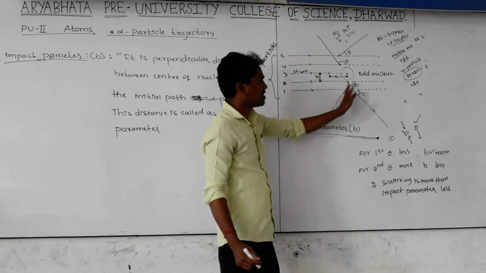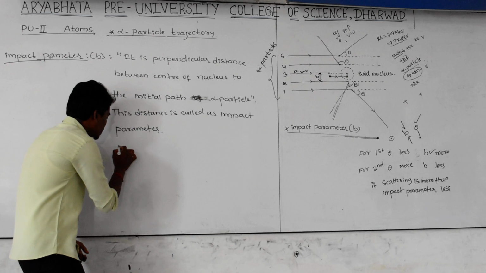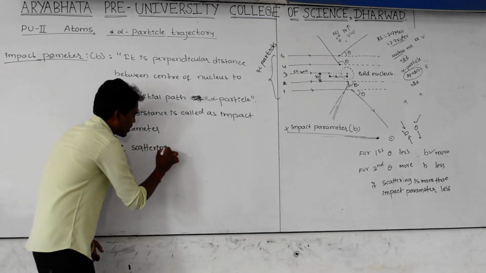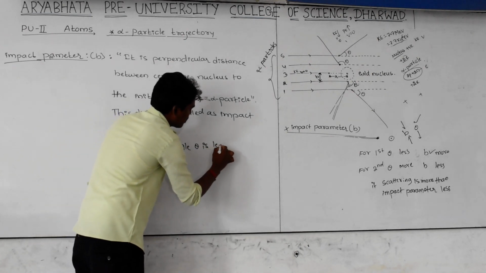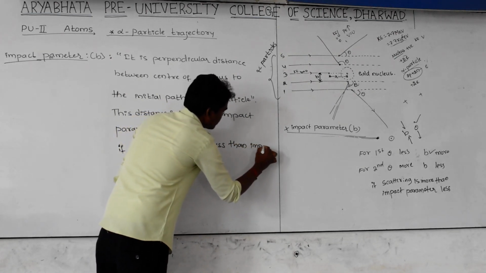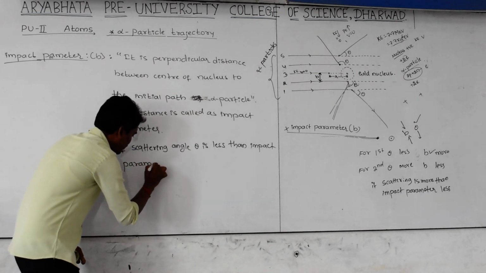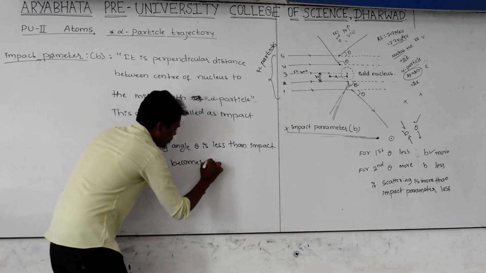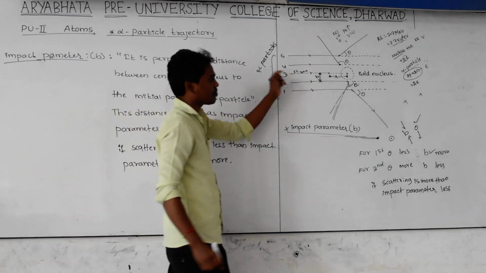And here, what is the relation between the scattering angle and the impact parameter? If the scattering angle, that is theta, is less, then the impact parameter becomes more. This is the relation between the scattering angle theta and the impact parameter.